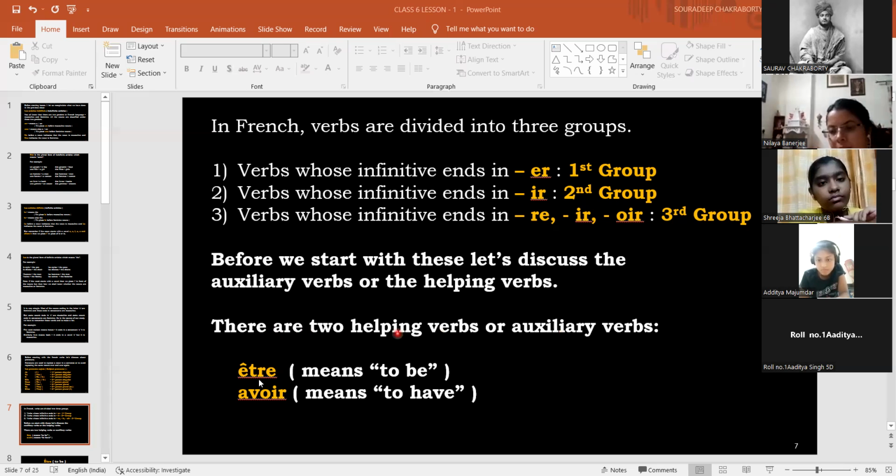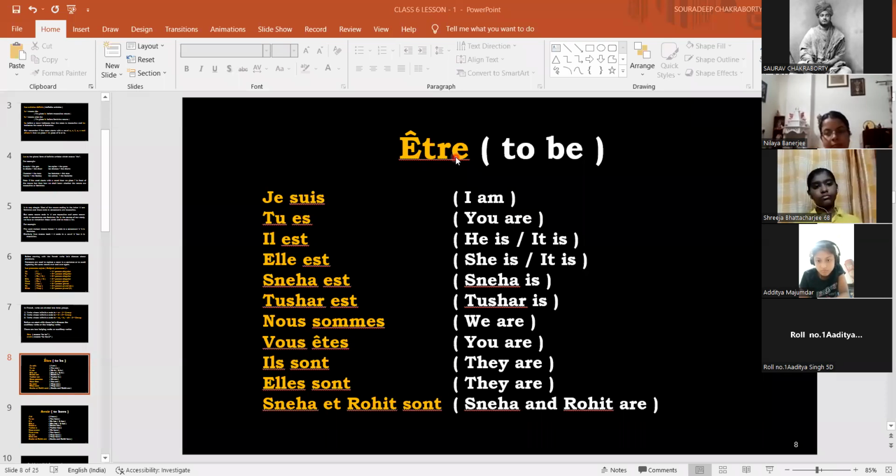Okay. So être, avoir. Être means to be. So the French version of to be is être. To have is avoir. So these two are the auxiliary verbs in French, and in English we have to be and to have. So let's see the verb être, to be. Next day I'll be asking in the class. If you don't respond, then just let me know. Okay. Yes, sir. Je suis. Je suis means I am.